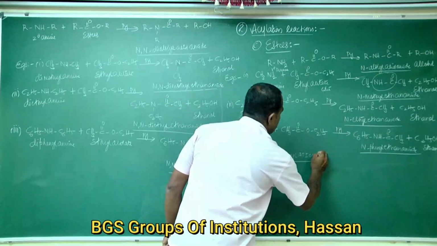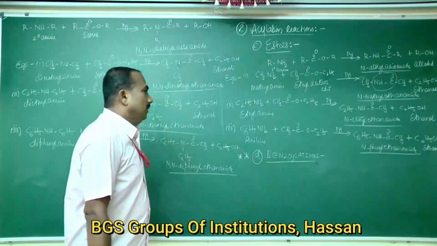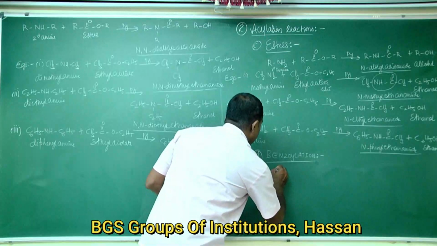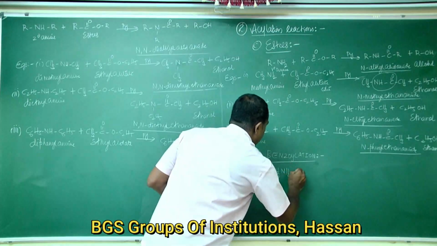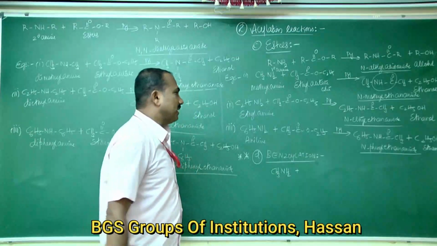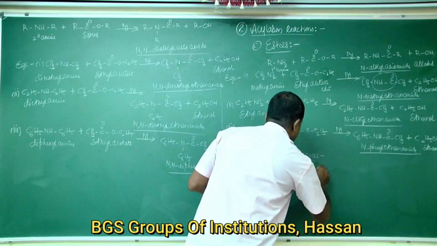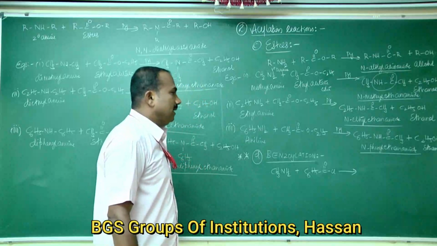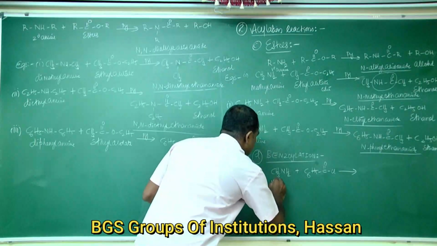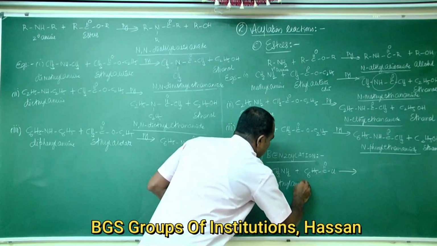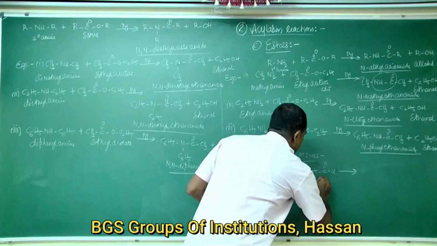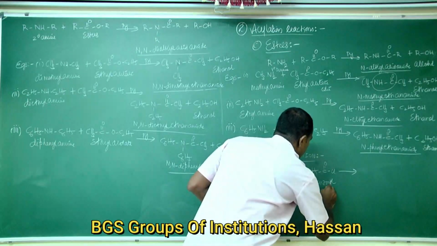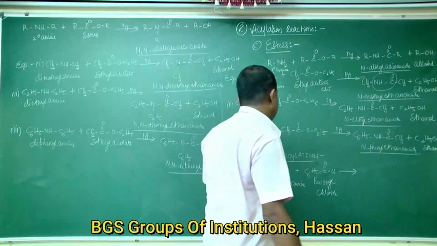This is the benzoylation reaction. Methylamine, a primary amine, reacts with benzoyl chloride, C6H5COCl. This is methylamine. This is benzoyl chloride.